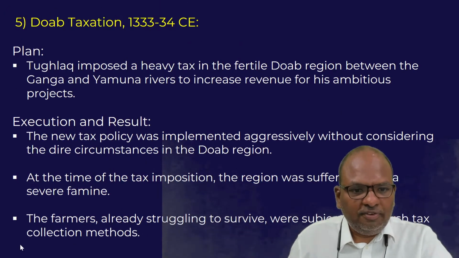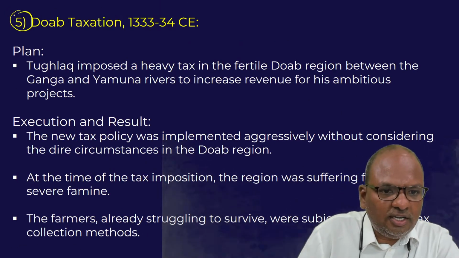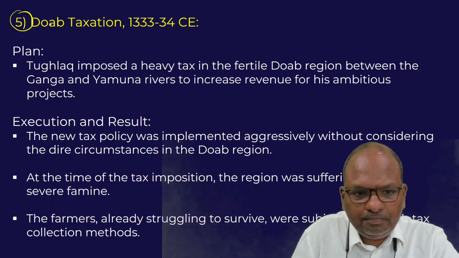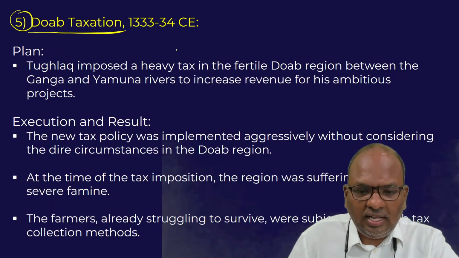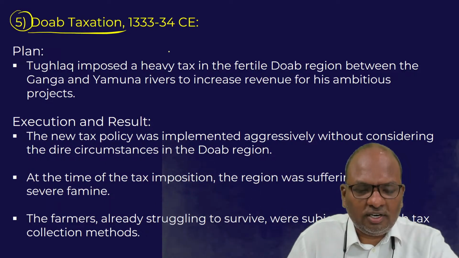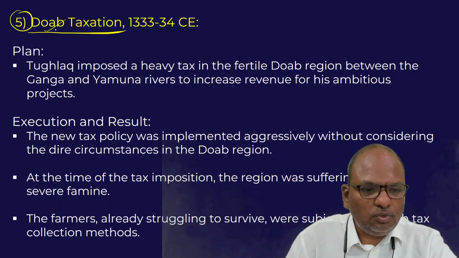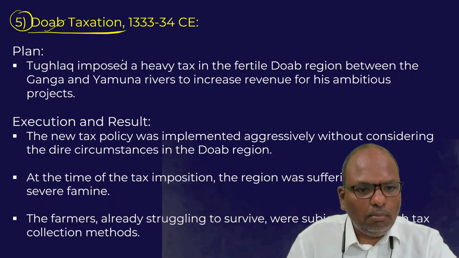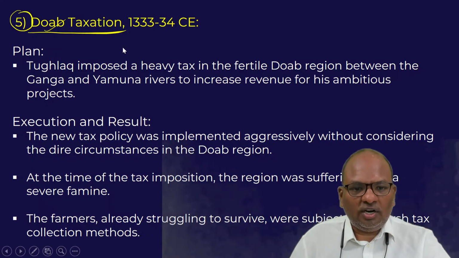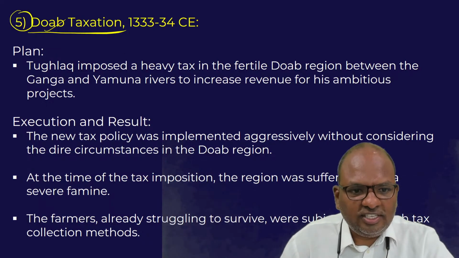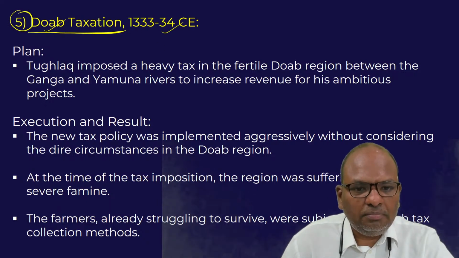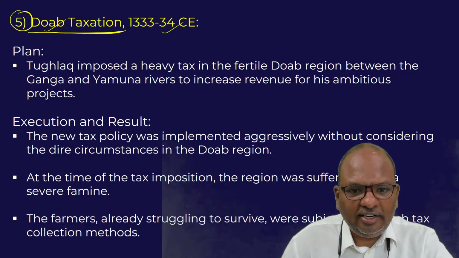The fifth is another experiment called Doab taxation. Doab means the land between two waters. Ab means water, do is number two. Doab means the land between two waters. So basically, this experiment was carried out by Muhammad bin Tughlaq in 1333-34.